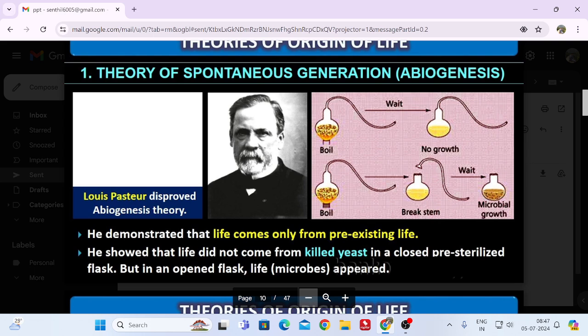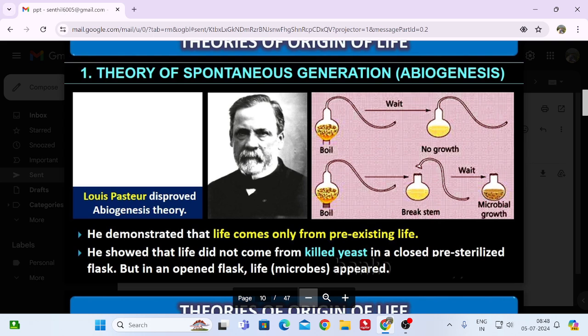Now we have disposables; that time we didn't have them. So that was the pasteurization technique. What he did was take a flask, add yeast, and boil it for 15 minutes, so the yeast died. He closed the top outlet with a lid.